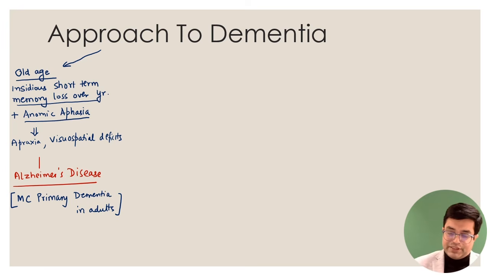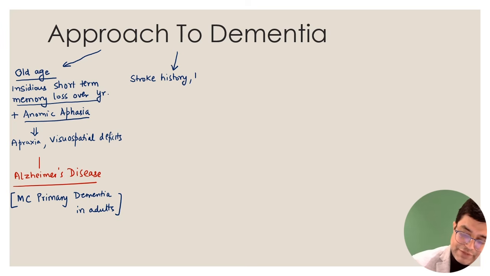So Alzheimer disease. Second scenario, if the question says that there is a patient who has a history of stroke. Secondly, the patient is having hypertension or atrial fibrillation, right? This is the risk factor. There it was old age. Along with that, they would say that there is irregular dementia which shows stepwise progression.